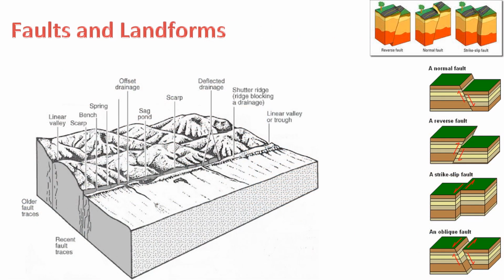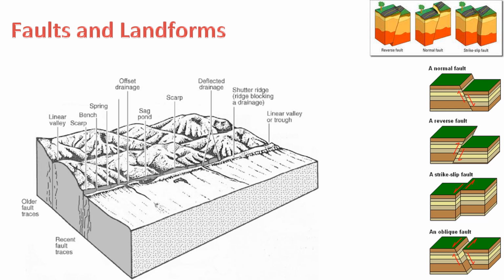Faulting is a geological process characterized by the movement of rocks along fractures or zones of weakness in the Earth's crust. It plays a crucial role in shaping the Earth's surface and is often associated with earthquakes. Here are some details about faulting. 1. Definition of fault. A fault is a fracture or zone of fractures in the Earth's crust where rocks on one side have moved relative to rocks on the other side.